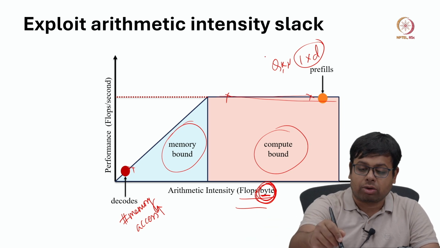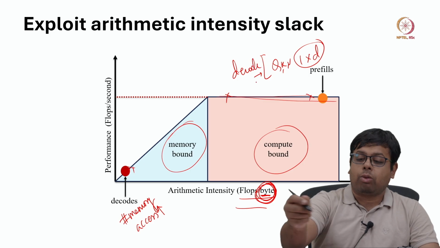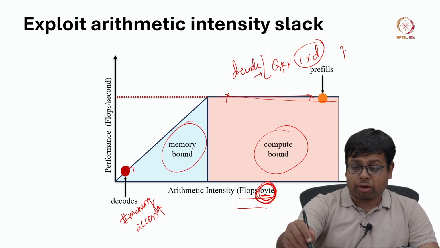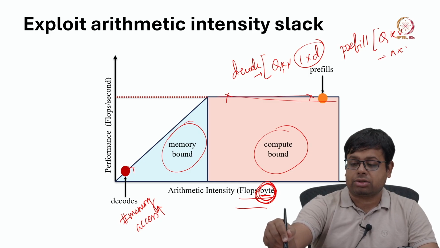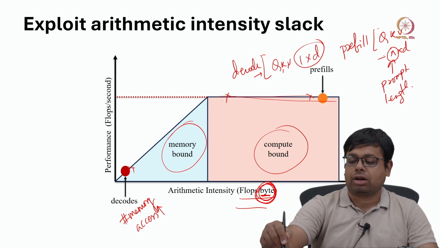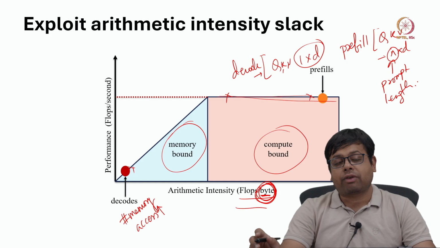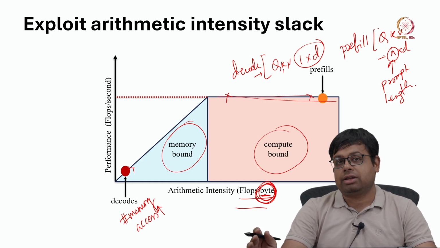For decode, the QKV matrix size is always 1 by D, but for prefill the QKV matrix size is n by D, where n is the prompt length. If n is the prompt length, you can easily see that the amount of computation in prefill is much higher than decode.